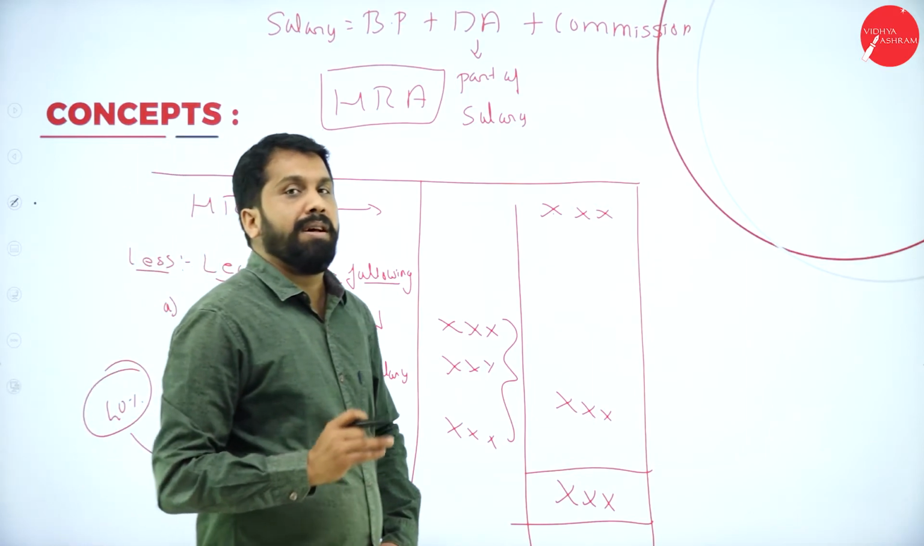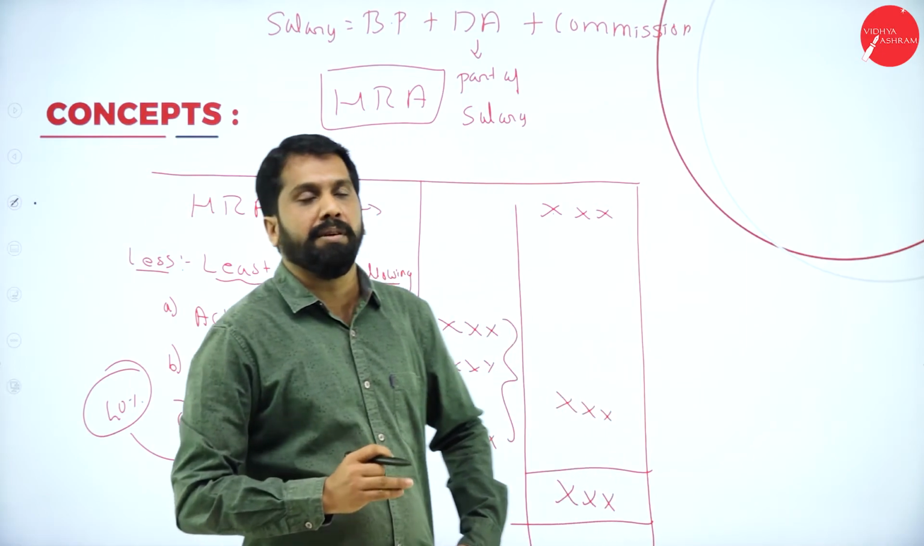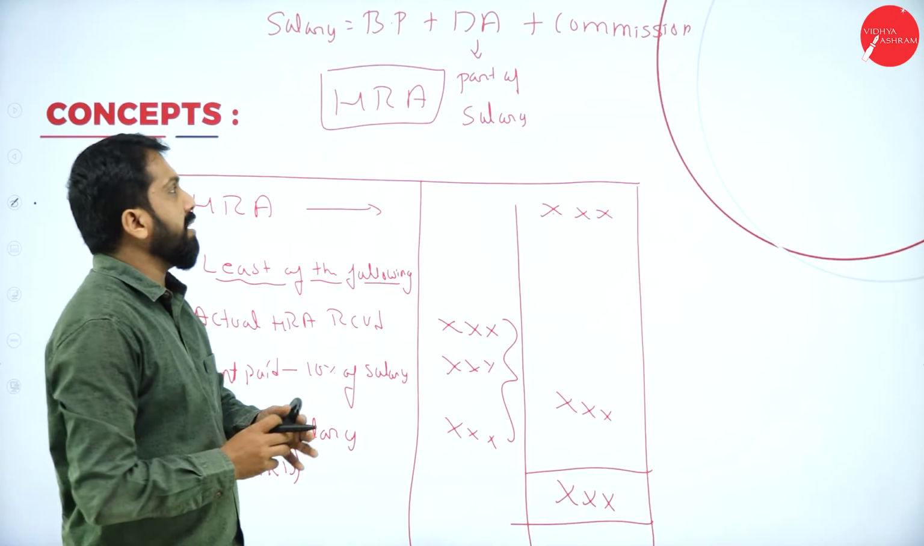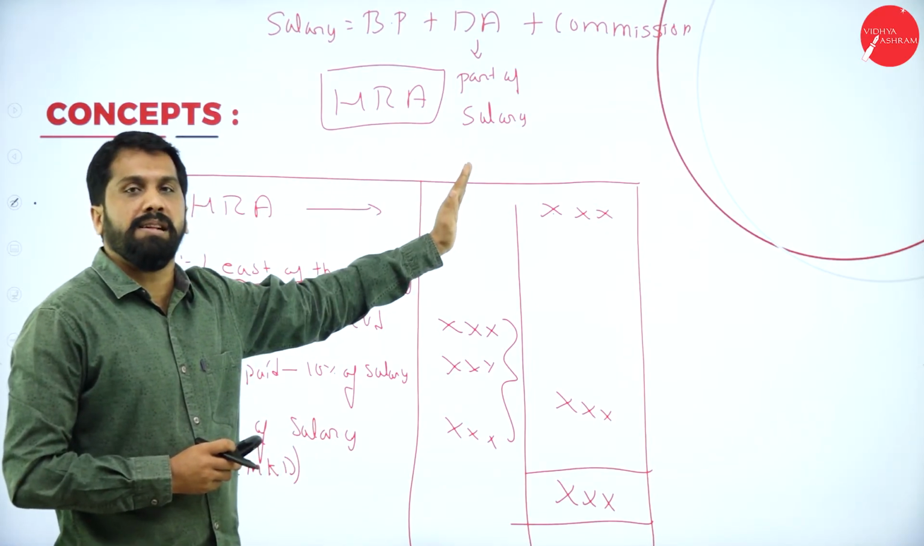The DA must be part of your retirement allowances or retirement purpose. So, they have to mention DA is a part of salary. Then only we will consider DA. Or else we will exclude. We will not consider DA.